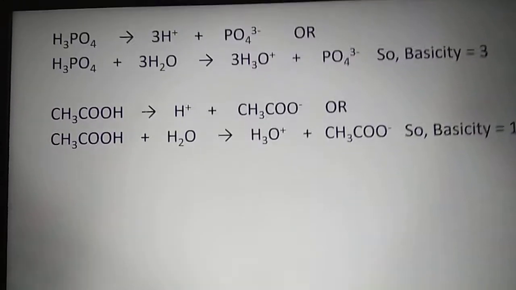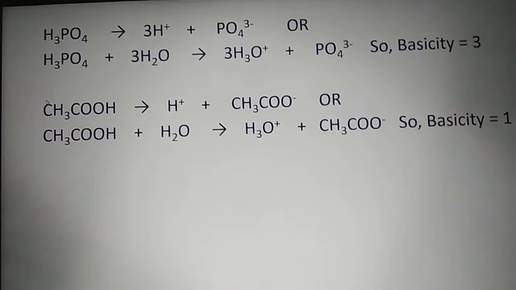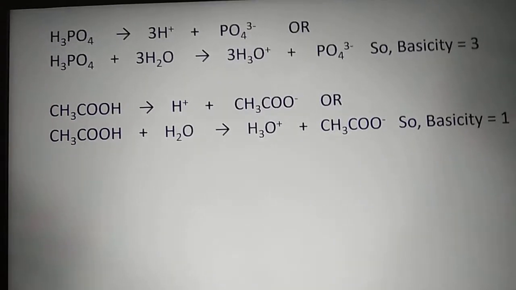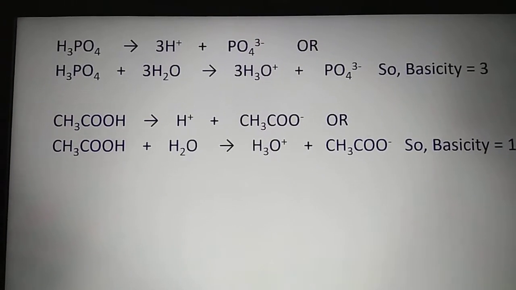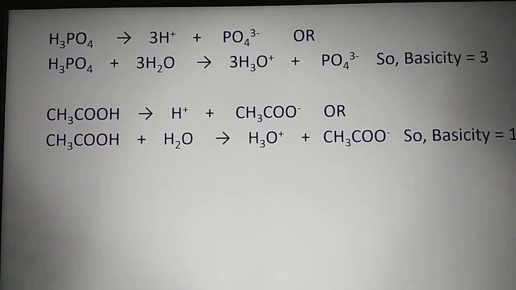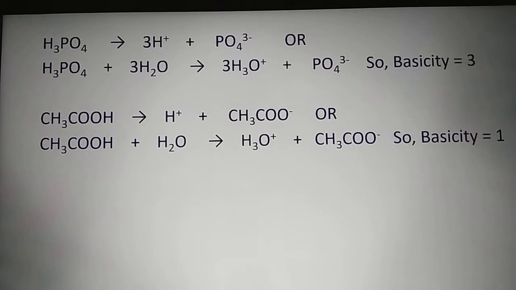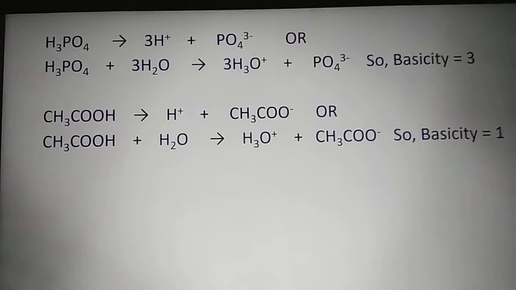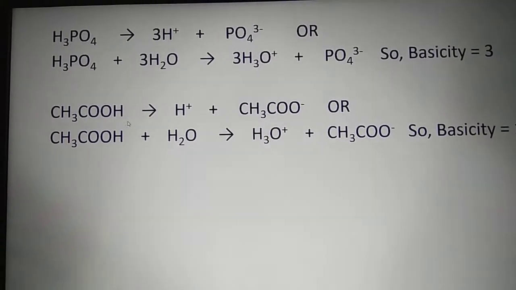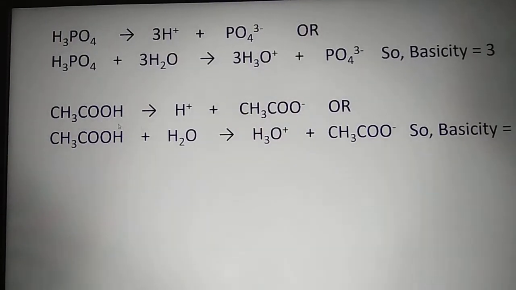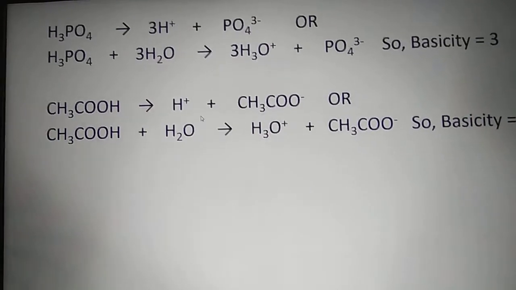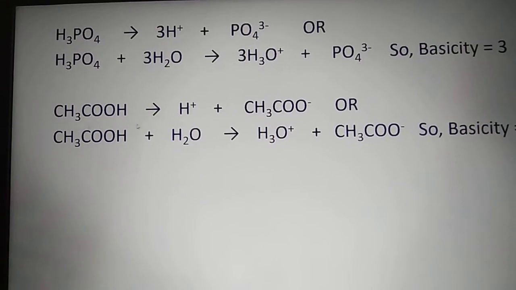Next, acetic acid. Now, till these 3 examples, hydrochloric acid, sulfuric acid and phosphoric acid, we are concluding that the number of hydrogen atoms which are present in one molecule of acid, they are converted into hydrogen ion. But in case of acetic acid, the situation is different. In acetic acid, there are 4 hydrogen atoms, but when it will dissociate in presence of water, it will produce only 1 hydrogen ion. It will not produce 4 hydrogen ions.